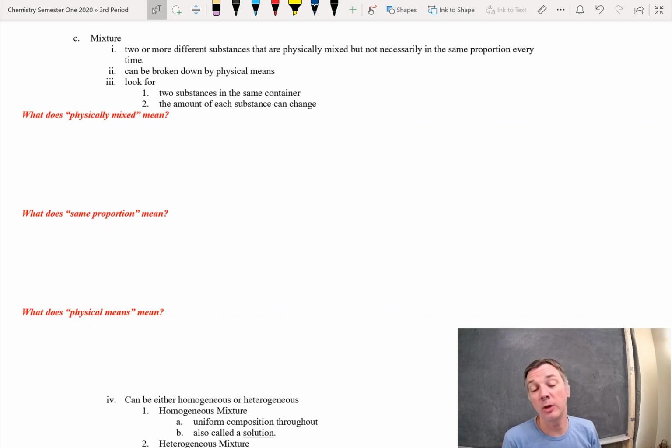Hi, we're going to continue on with section 3.1. This time we're going to talk about mixtures. Last time we talked about pure substances, elements and compounds. So today this is a different type of substance.